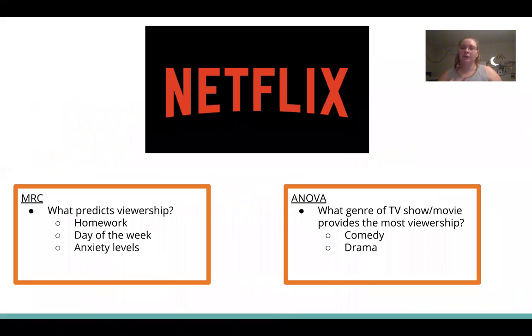So specifically, I will be a consultant for Netflix, and I will be trying to predict Netflix viewership. So for MRC, I will be looking at what predicts Netflix viewership using three independent variables of homework amount, day of the week, and anxiety levels, and if those can predict Netflix viewership for individuals. Then for ANOVA, I'll be looking at what genre of TV show / movie provides the most viewership. So my two groups for that are comedy and drama, and I'm interested to see if there's a difference between those groups and how they predict Netflix viewership.